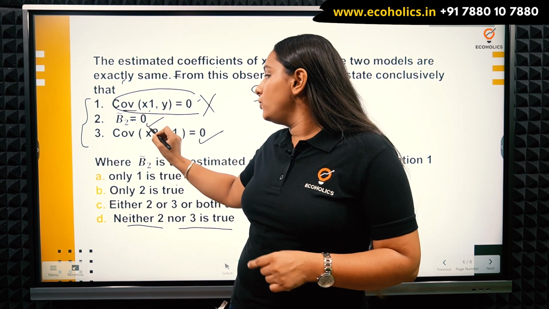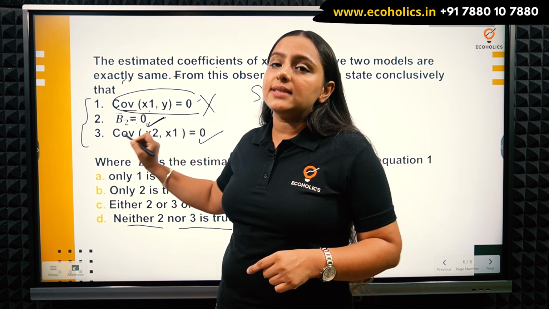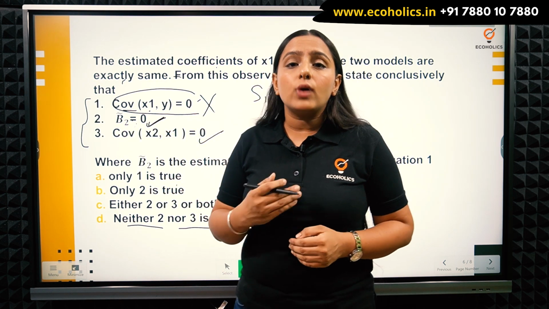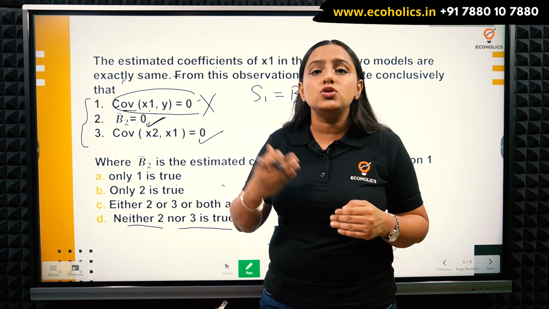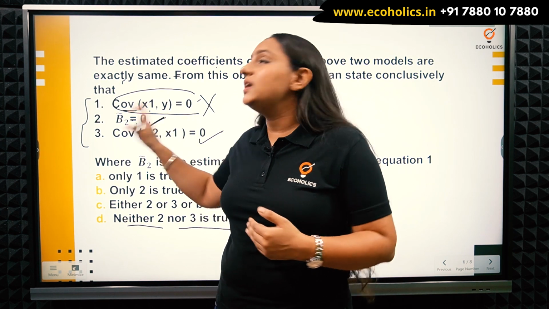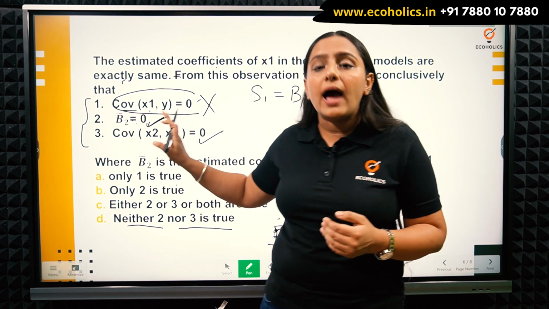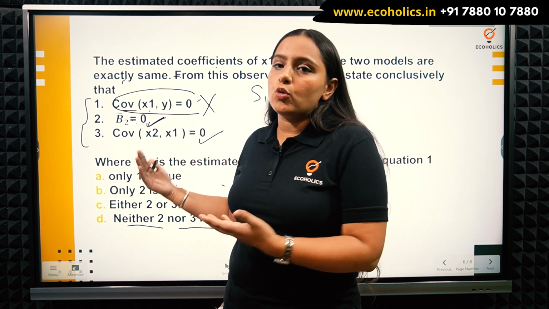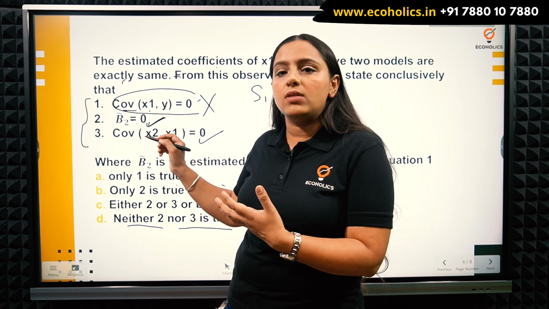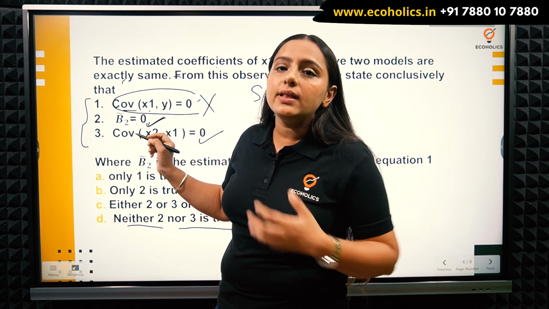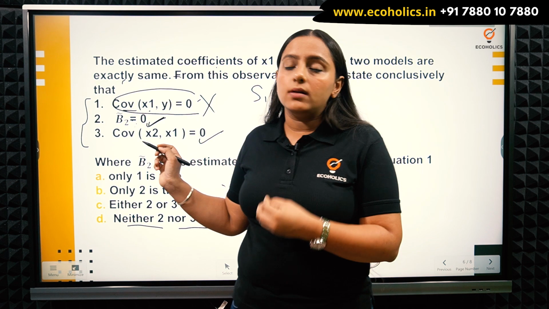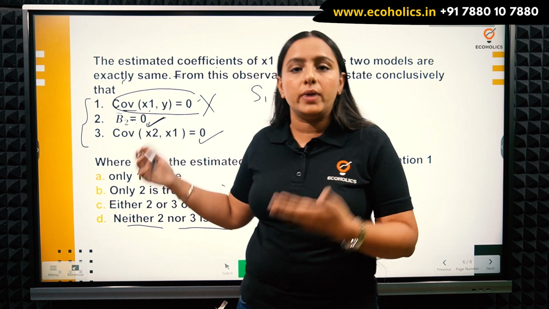And coming to point 2, they are saying the estimated slope coefficient of x2 is 0. So they are trying to say that x2 is not related to y. If x2 would have been related with y, then I would have got a non-zero coefficient on it. And also, if it would have been related with y, then omitting that variable would bring more problems to the model, all the consequences when we omit a variable.